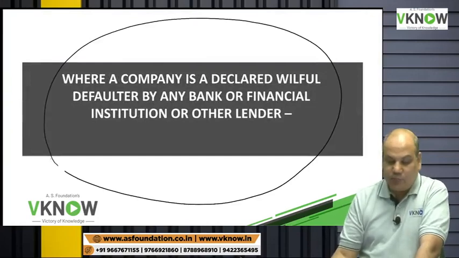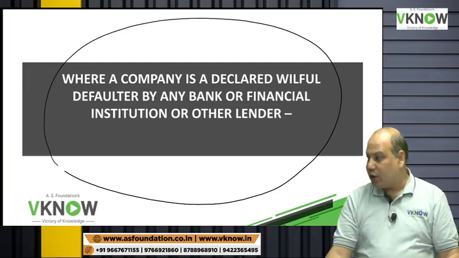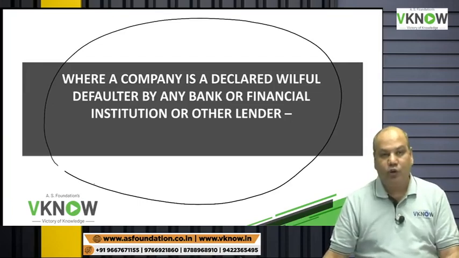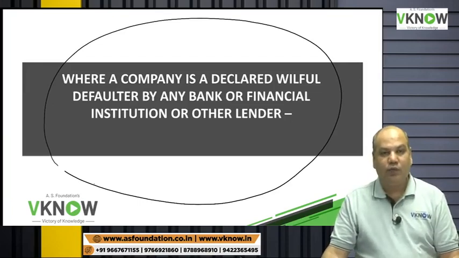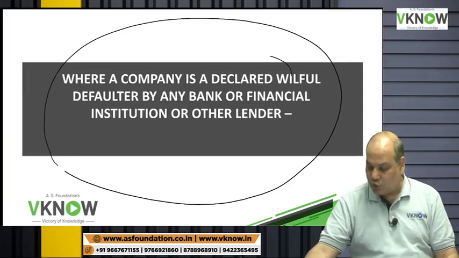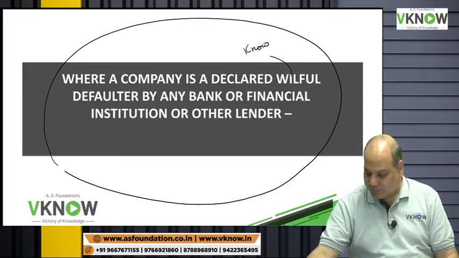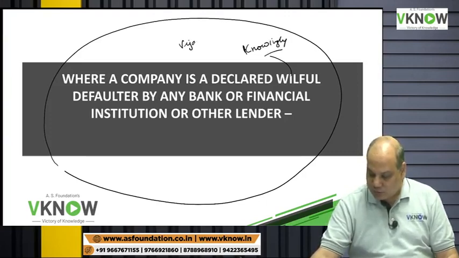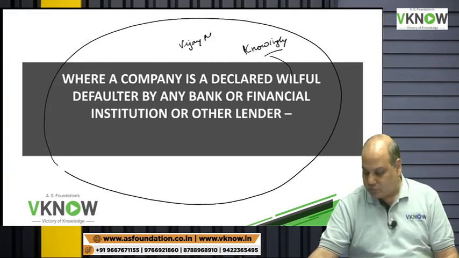This is very important now, where a company is declared a willful defaulter. Willful means knowingly. Those who default knowingly, like for example, one Mr. Vijay Mallya.